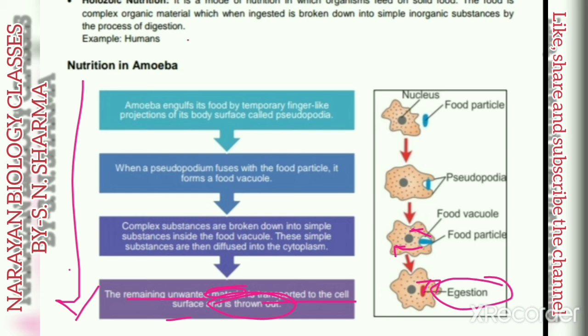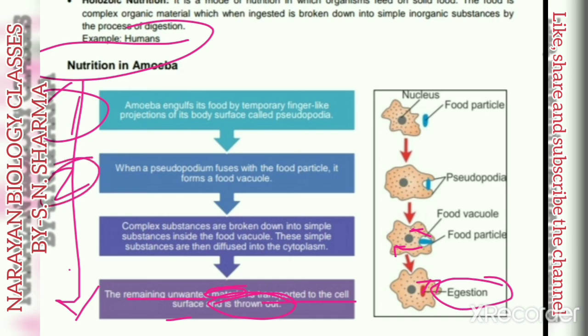So this is the mode of nutrition. Amoeba nutrition is divided into ingestion, digestion, assimilation, and egestion.